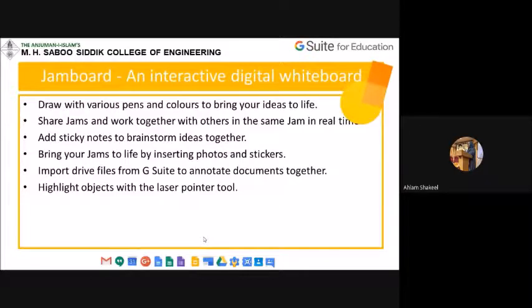Okay, and the third functionality is the sticky notes. Okay, you can put sticky notes in your Jamboard as well, to write something, typing something on your Jamboard is possible using the sticky notes. Okay, and the fourth functionality is that you can insert photos, stickers in your Jamboard, to make it look more interactive and more creative and understandable.